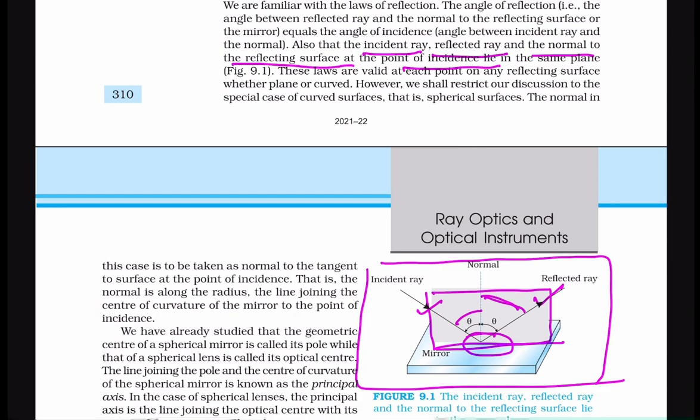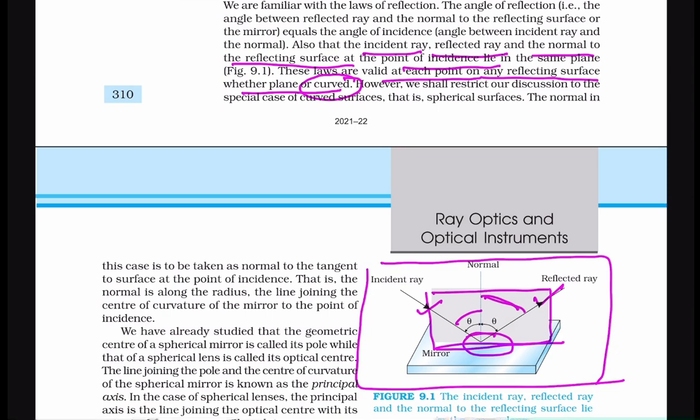Further, these laws are valid at each point on any reflecting surface, whether plane or curved. That means these laws are not true only for plane surfaces; they are also true for curved, spherical surfaces.